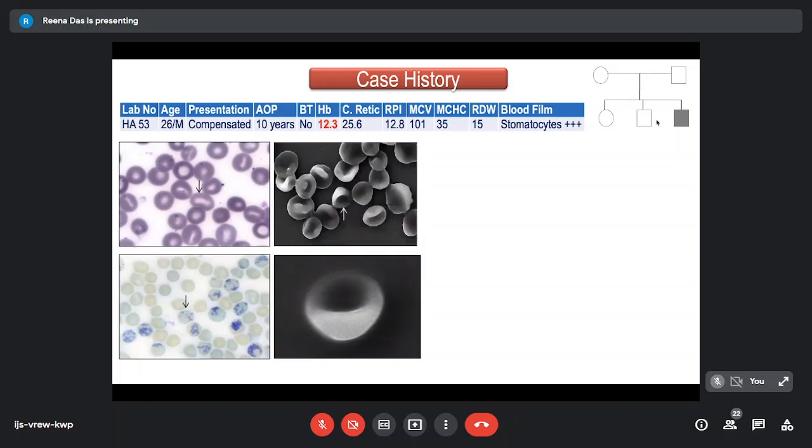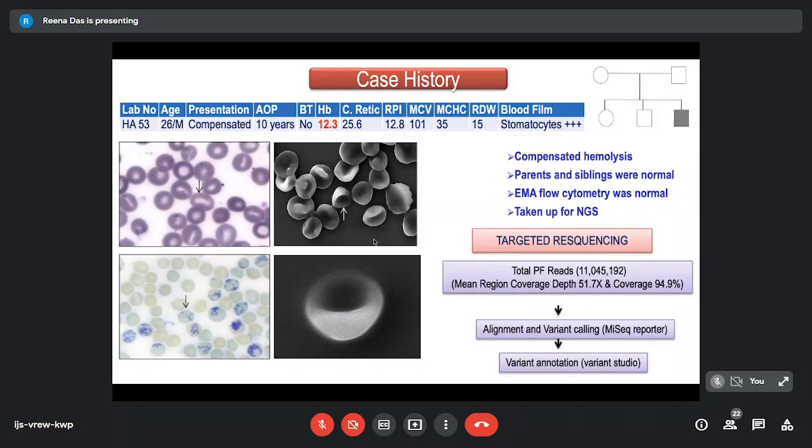When we did the scanning electron microscope, just out of interest, we saw these cup-shaped RBCs, which looked very nice in the image. So there was compensated hemolysis, parents and siblings were normal, and the EMA flow cytometry was normal. So it was taken up for targeted next generation sequencing.